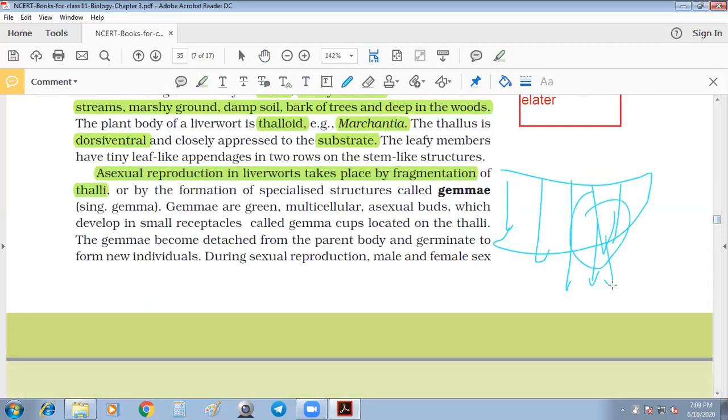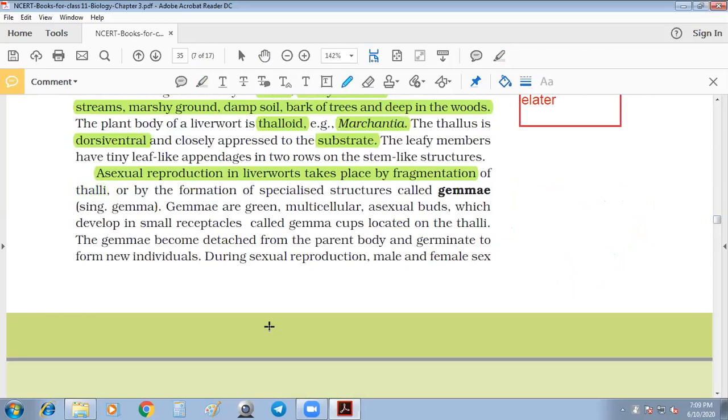This division will grow into a new individual, right? This is fragmentation, and the formation of the specified structure is called gemma cups. I already told in the case of Marchantia, and I have told in the case of mosses and liverworts. That is in the diagram. I have told that there are gemma cups, which is the vegetative reproductive organ.